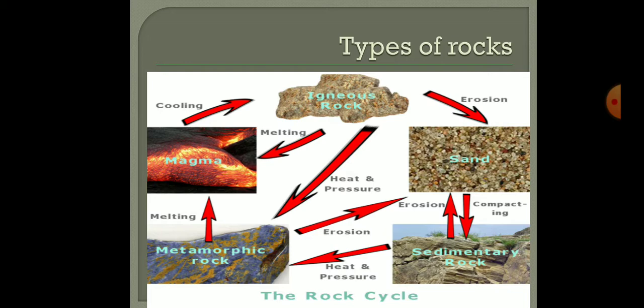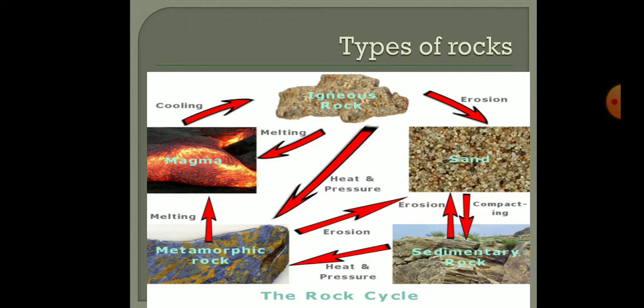Okay, and the third important type of rock is the metamorphic rock. Metamorphic means the rock which has the capability to change its texture. So this metamorphic rock is formed by the physical or chemical alteration of existing rocks by heat or pressure. When the existing rock is subjected to pressure or temperature, its composition changes and it turns into some other type of rock, and that type of rock is known as metamorphic rock. Examples are gneiss and marble.